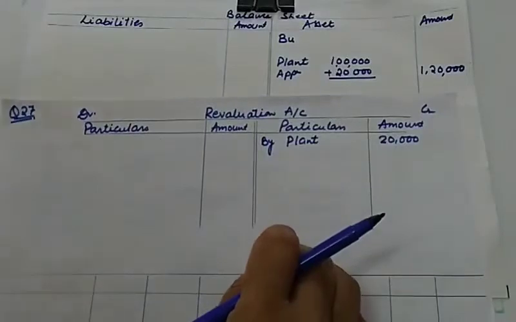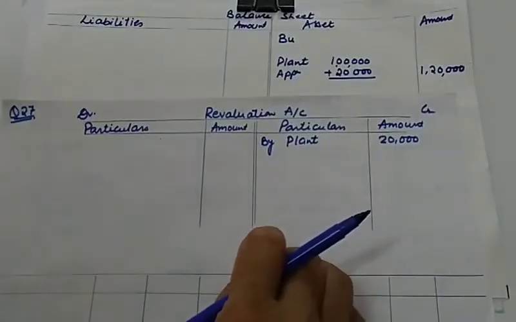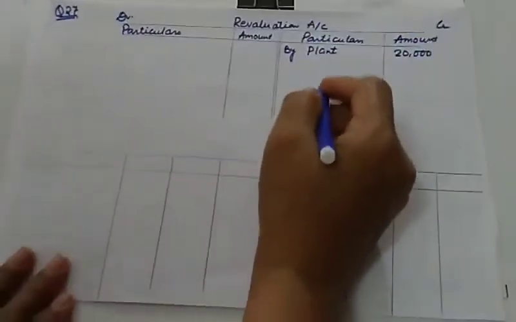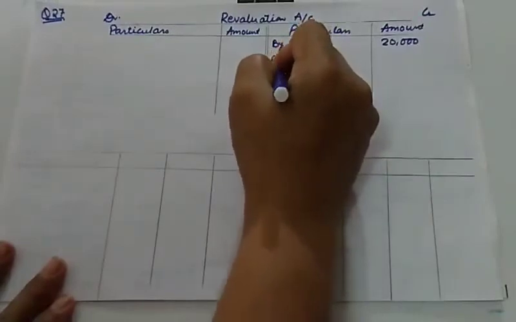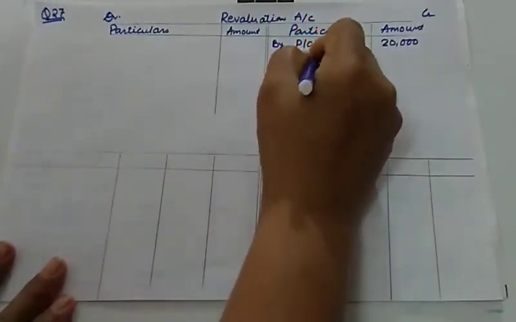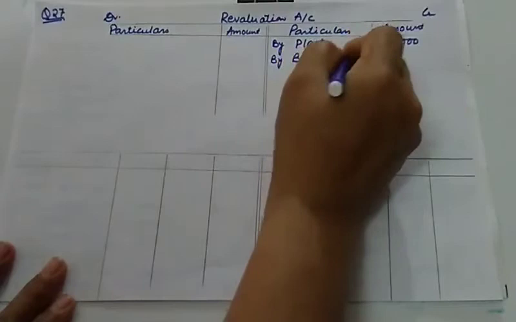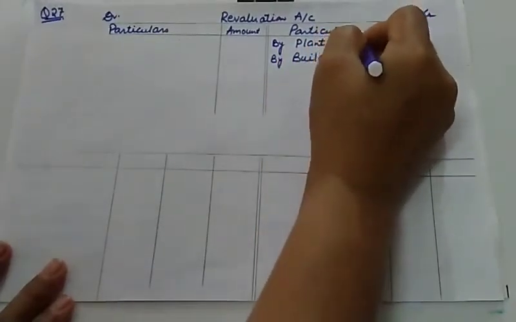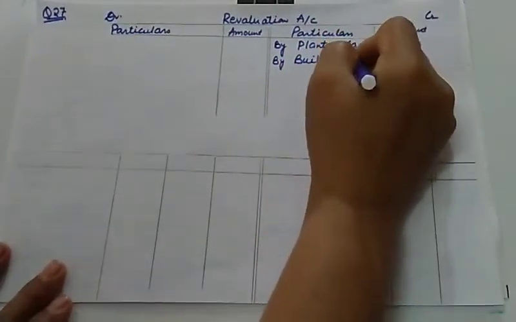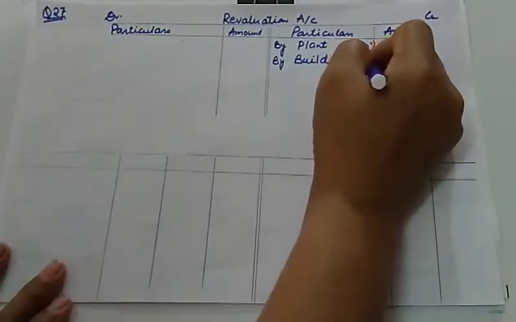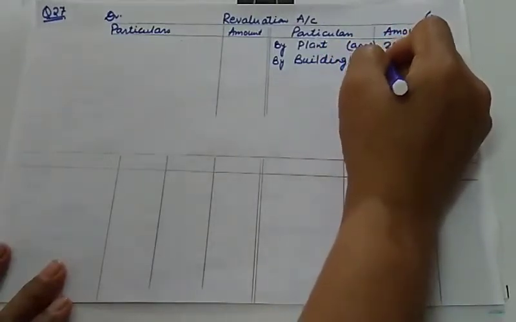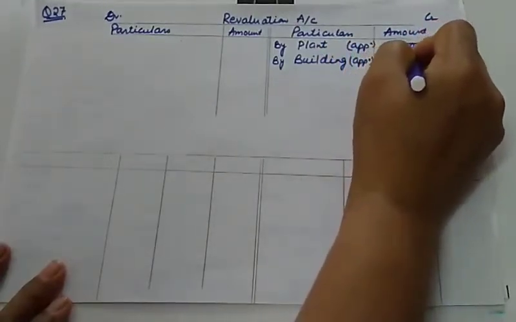So the next is building. So let us record for building here. This is by building, because there is an appreciation in the building. You can mention this in the bracket, appreciation, that will be better. And this is also appreciation. The appreciation in the value of building is 15,000.